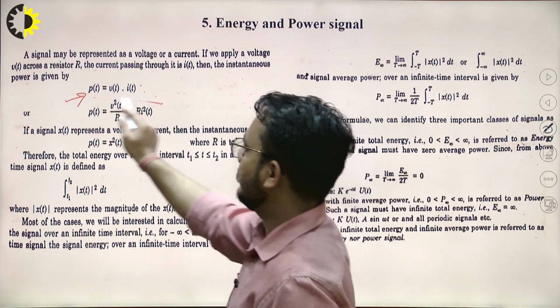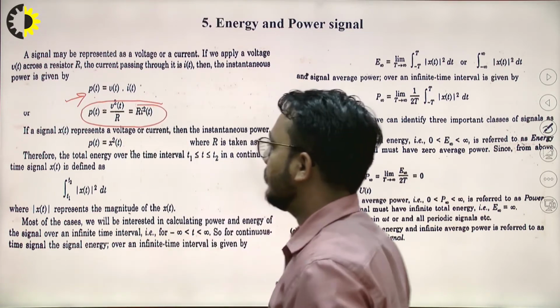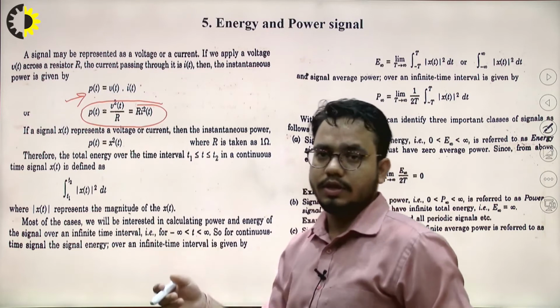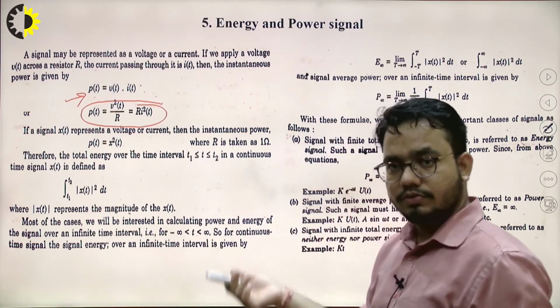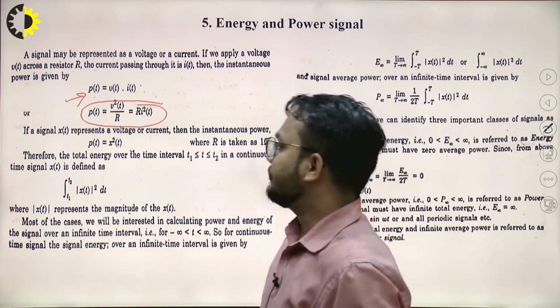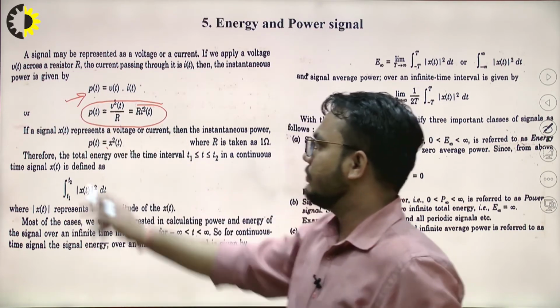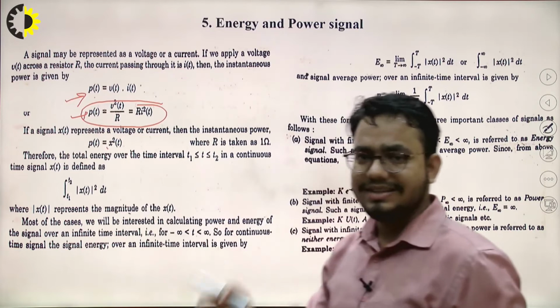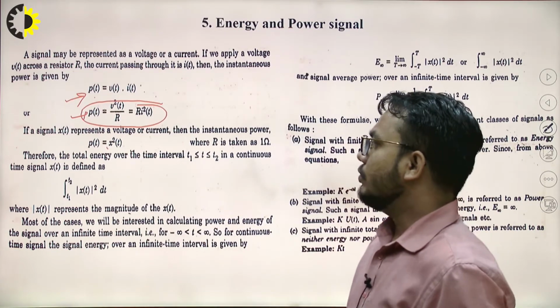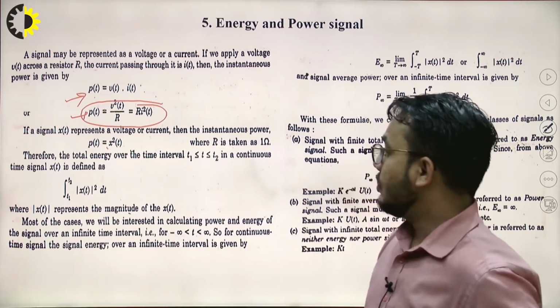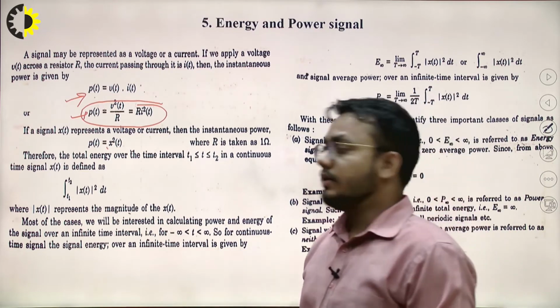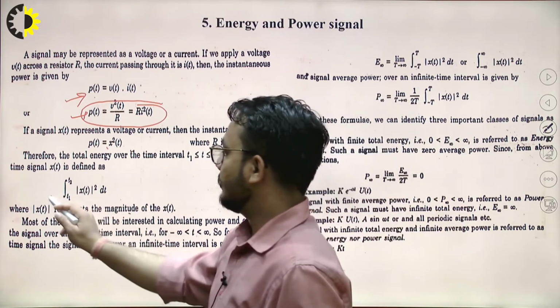So we get the equation P of t equals V square upon R, which is further equal to R I square. This is the representation of the power in the circuit at any instant of time, right? So we can calculate the power, or the energy of the signal, by this formula.